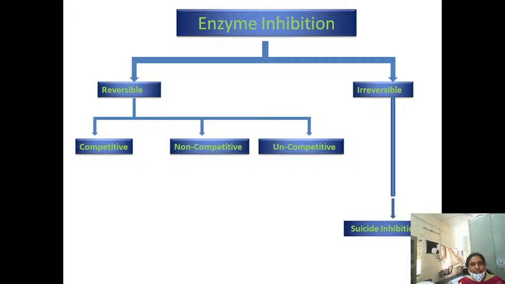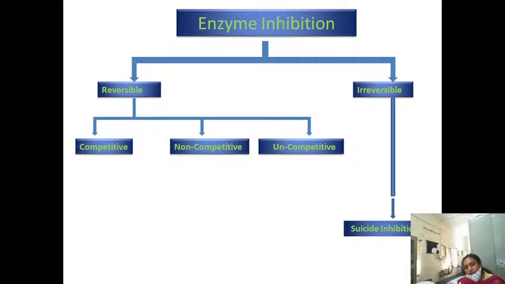Reversible means that by removing the inhibitor, the inhibition is reversed, with the enzyme coming back to the normal state. Irreversible means you can't remove the inhibitor from the enzyme. Once the inhibitor binds to the enzyme, there is no more enzyme coming back. So enzyme inhibition is of two types: reversible and irreversible.